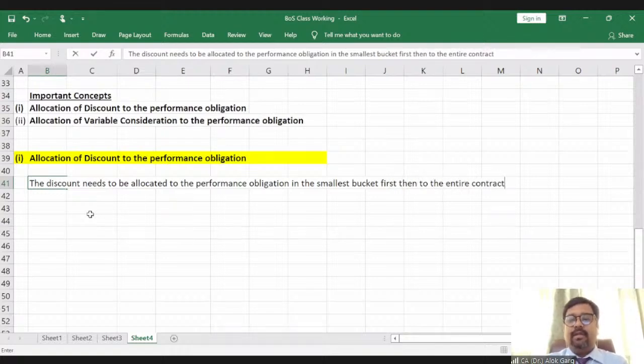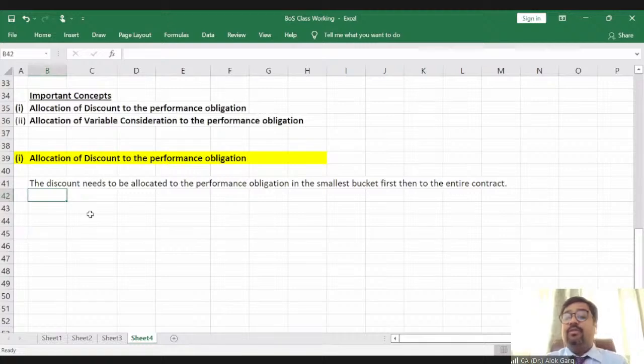So the discount needs to be allocated to the performance obligation in the smallest bucket first, then to the entire contract, right? And if you are following a residual approach, in that case